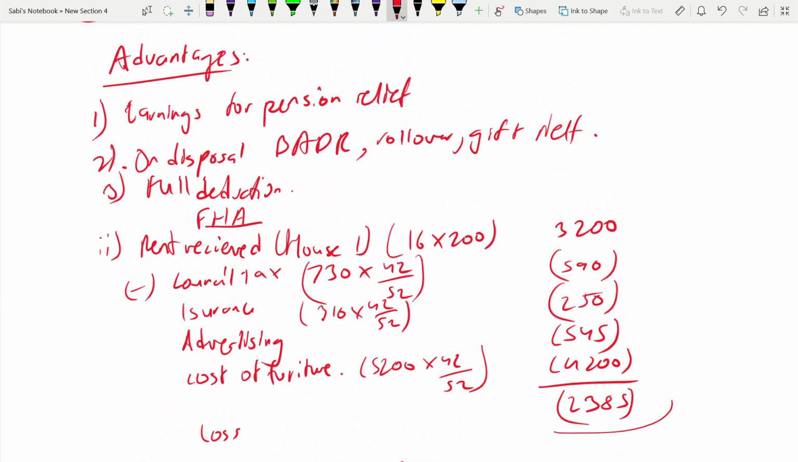Okay, this loss is kept separate from that property loss, because this you can only get it relieved, you carry forward and it gets relieved against FHA UK property. Okay, and what about the property loss? This you can set it off against future property income. Okay.